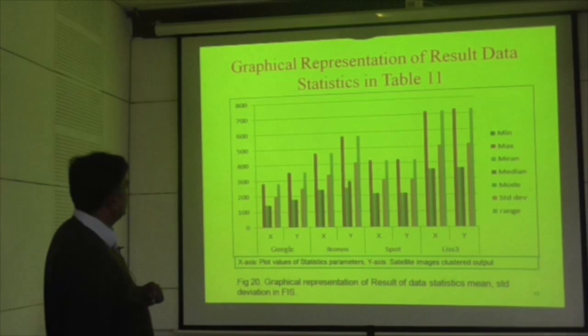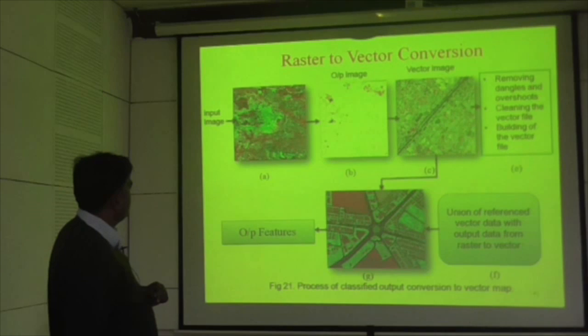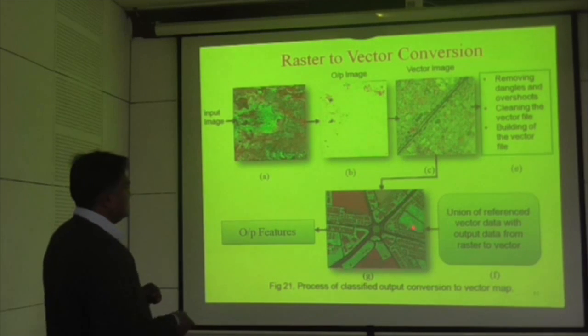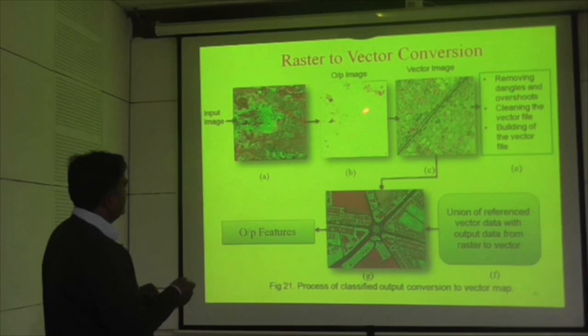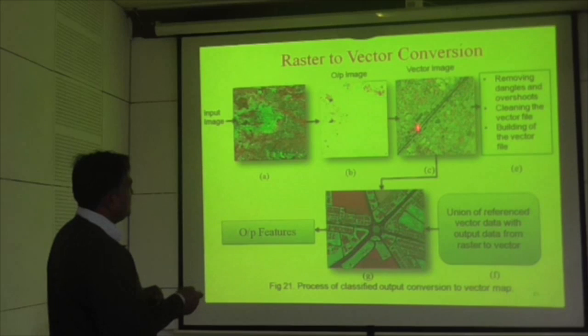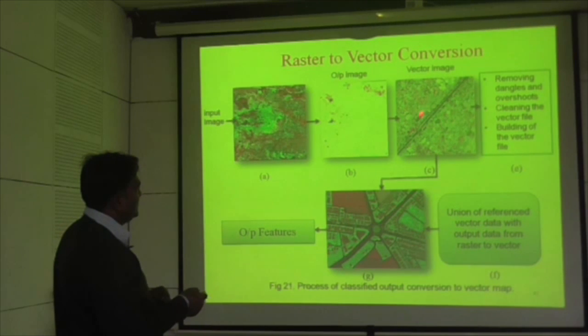This is a graphical representation of the values. So after getting all the values, we have to generate a map. So this output, what we get here, till down here we have these. After getting this, we have to develop the vector image. From the vector image, there are so many errors in that. We have to remove those errors.